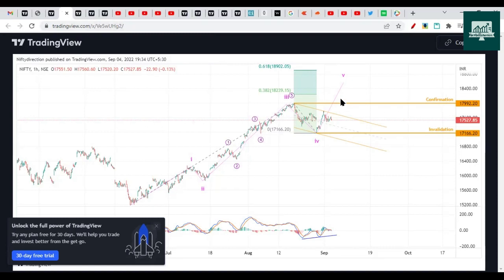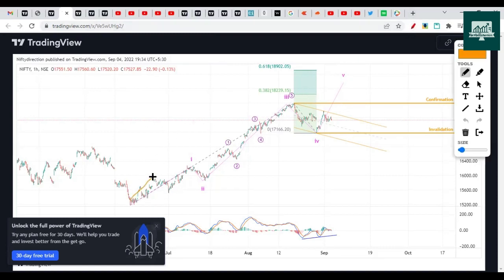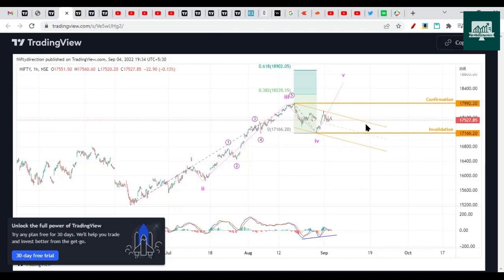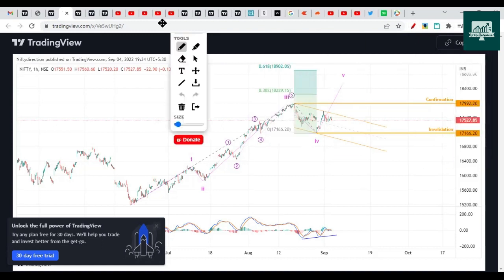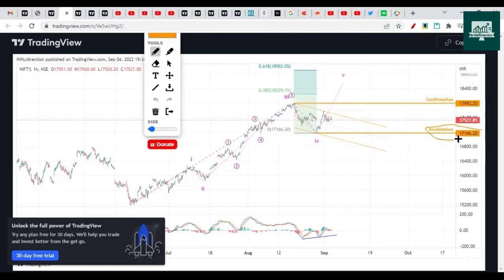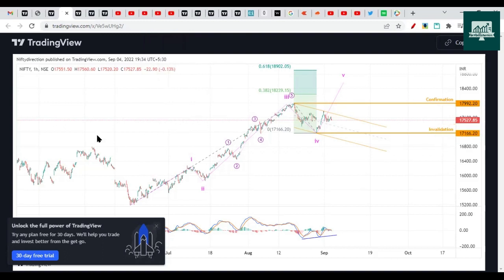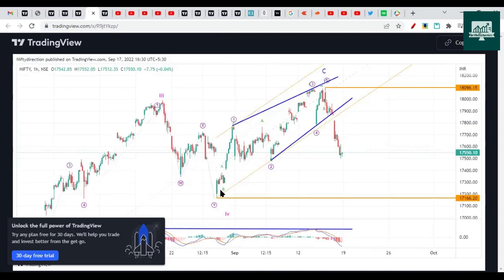So now this chart does not hold much importance. We can close this, and we have completed a fifth wave. Here we also mentioned that wave A completed here, B completed here, and this was the C wave which completed near 18,096. So now the drop has started. For the drop to confirm, one more confirmation we need at 17,166, but eventually this is expected to be broken. And why we discussed that Nifty is about to drop on the downside, how we predicted the exact top, that was based on this chart.